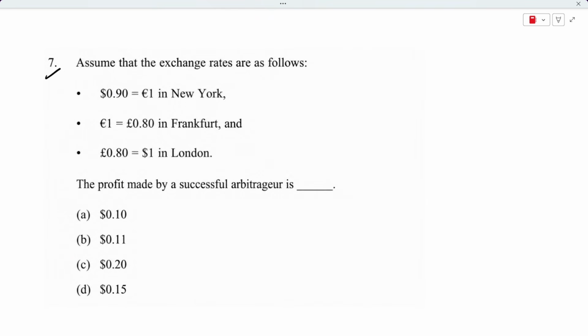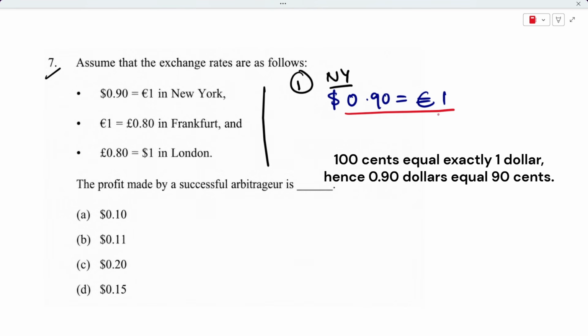Now let us read this question, that is a PYQ. So we are given three exchange rates. Let me write it one by one. So let's come to the New York market. In New York, we will see that 1 euro is equal to $0.90, which means that 1 euro costs 90 cents in New York, right?